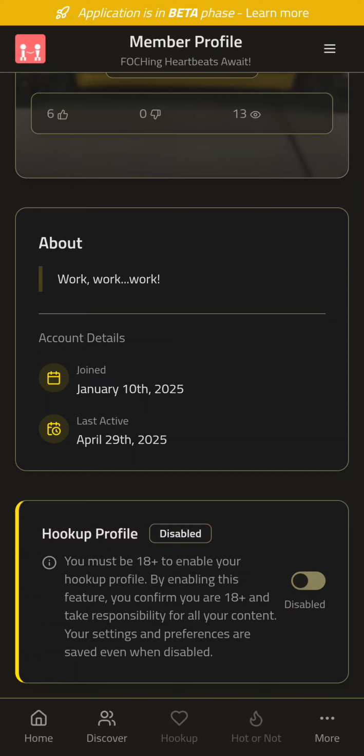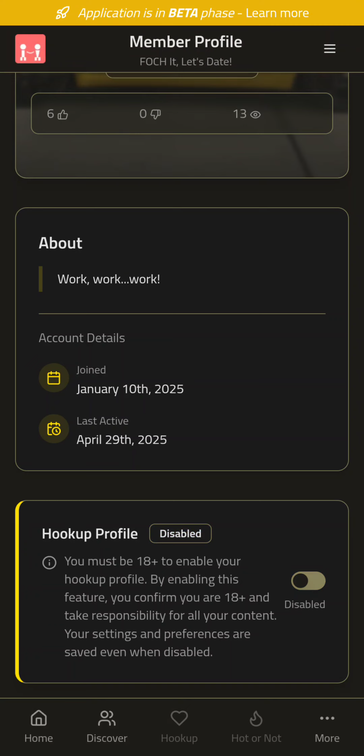We need to verify that you are 18 years of age. You need to select which mode you want to run it in. There's like a Christian mode, non-nudity, because 2 of your images cannot be nude. 3 of them, you can upload anything as long as you're the only one in the photo. So there's a few things you have to do, and of course you're going to have to verify your age and that you are the person. This is trying to limit the scammers and the fake profiles. And there's going to be more stuff.